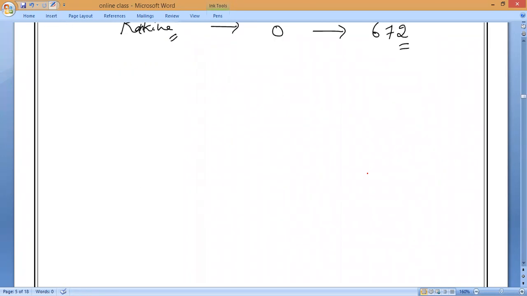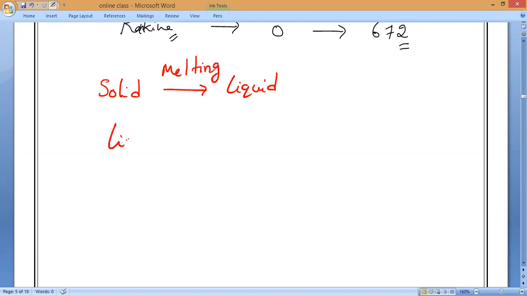Now we all know very well that converting solid into liquid is what we used to call, in lower classes also, melting. Converting solid into liquid is called melting. And converting liquid into gas, what do we call it? Boiling. Understand?